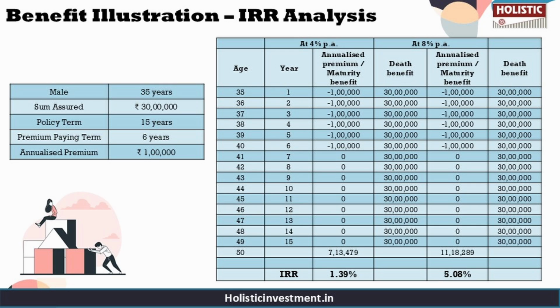Under the 4% scenario, the projected fund value is 7.13 lakhs, translating to an IRR of just 1.39% as per the policy's maturity calculator. Under the 8% scenario, the projected fund value rises to 11.18 lakhs with an IRR of 5.08%.